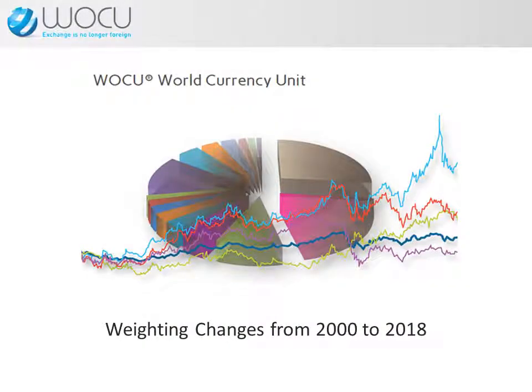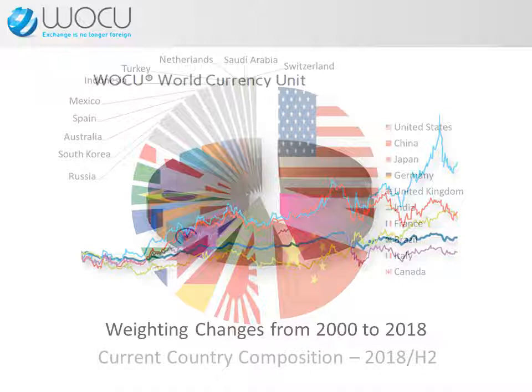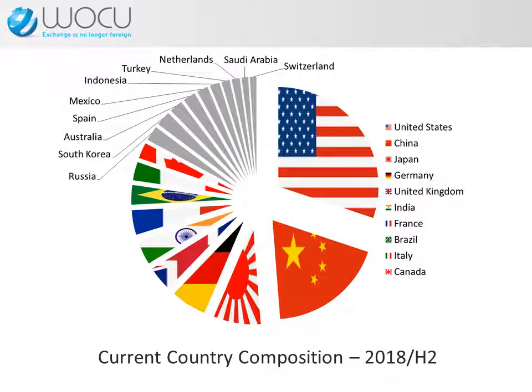The WOCU is a synthetic global currency quotation calculated by weighting and computing the foreign exchange rates of the top 20 countries measured by GDP, developed and owned by WOCU Limited. This is the WOCU country weighting at the end of 2018. The United States at 30%, together with China at nearly 19%, makes up almost half of the WOCU currency basket.